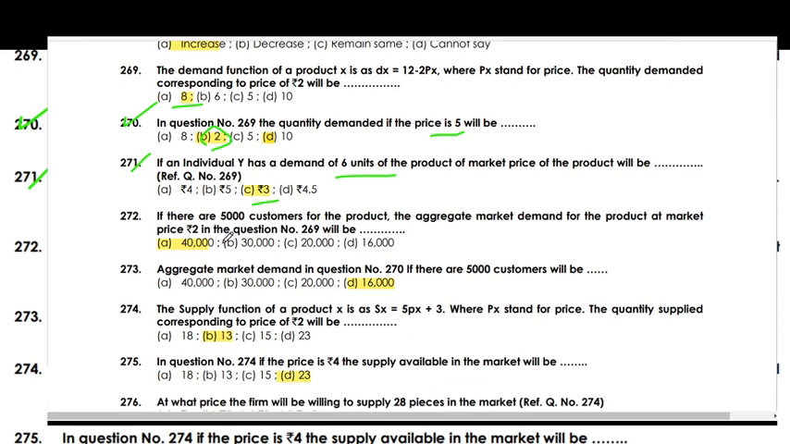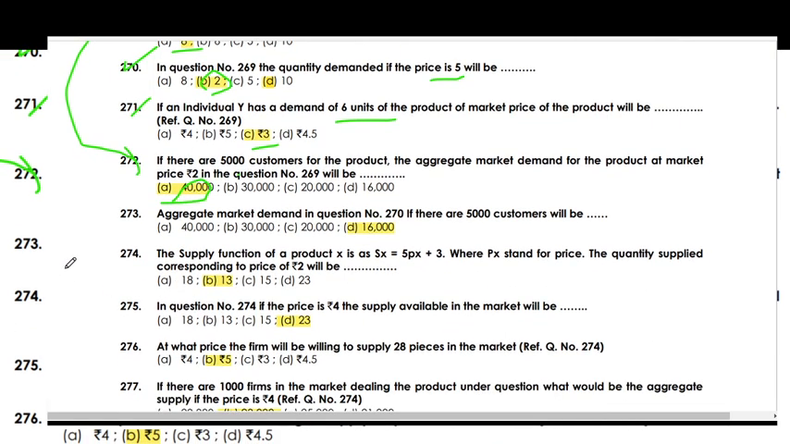If there are 5,000 customers for a product and the aggregate market demand for the product at market price rupees 2, in this question, the right answer will be 40,000. In the next question, if there are 5,000 customers, the aggregate market demand will be 16,000.